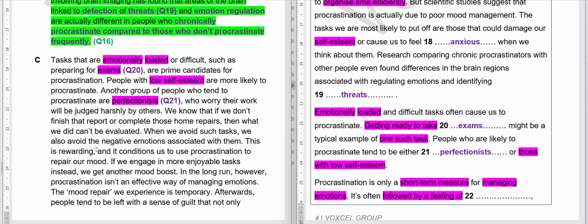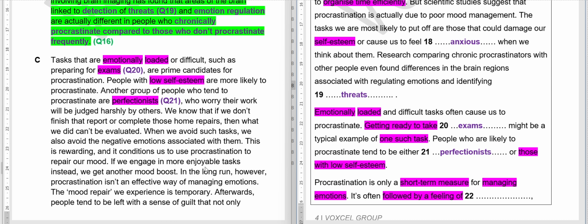So when you don't do that particular work that you were supposed to do, for some time you feel good because you are not being judged. So if you haven't done something, how can you be judged? Obviously, so it's sort of rewarding. So you feel happy that nobody is judging you, nobody is telling you your mistakes, pinpointing your mistakes, something like that. But it conditions us, basically it makes us habitual of it, to use procrastination to repair our mood.